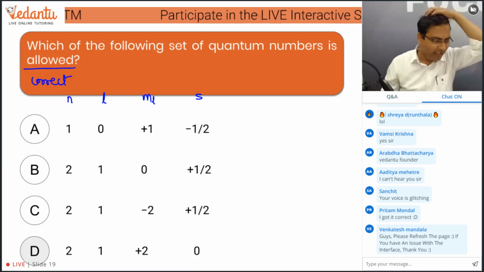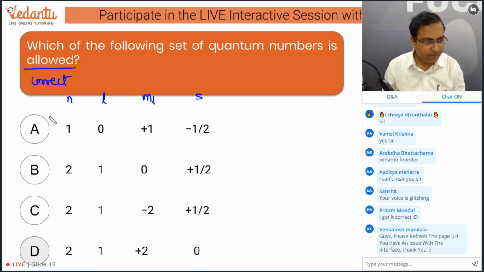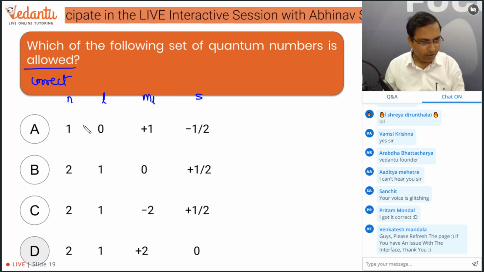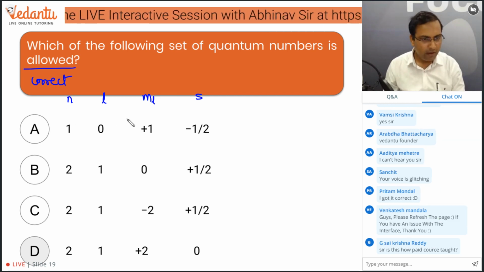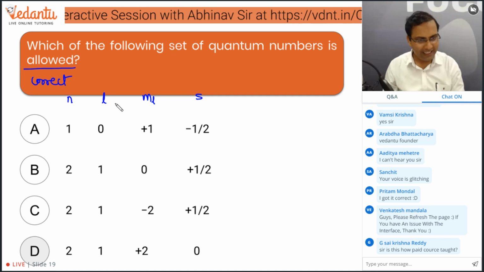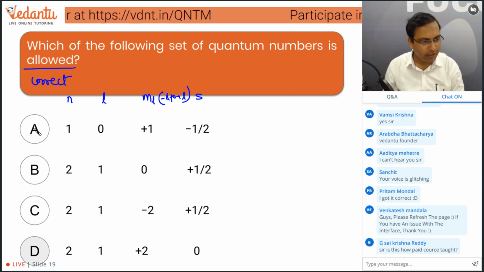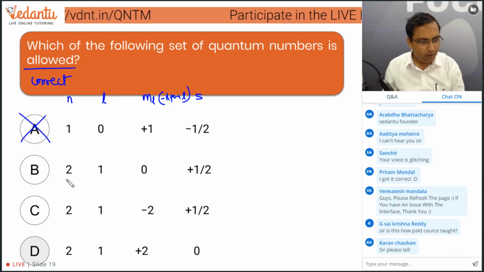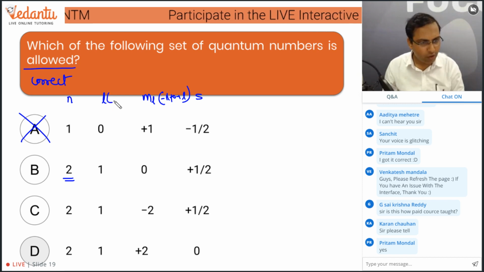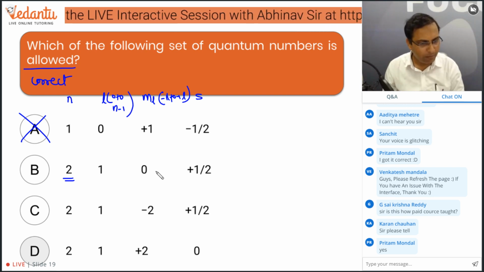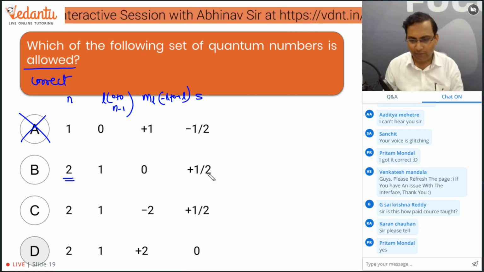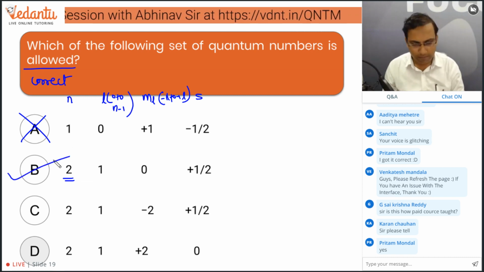Yes. Okay, let's see. So guys, if the value of n is 1, the value of l will be 0. But if the value of l is 0, the value of ml is what? Minus l to plus l. So it cannot be 1. So ये गलत हो गया. For n equal to 2, the value of l is what? 0 to n minus 1. So 1 is correct. Minus 1, 0, plus 1. So this is correct. So plus half, can this be? Yes. So the B option is correct.